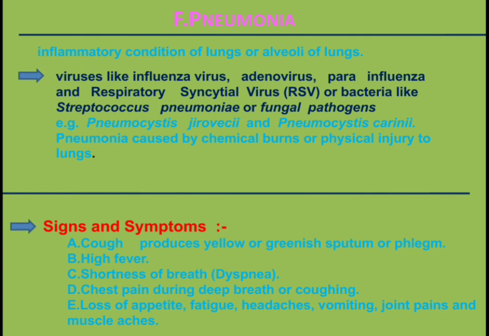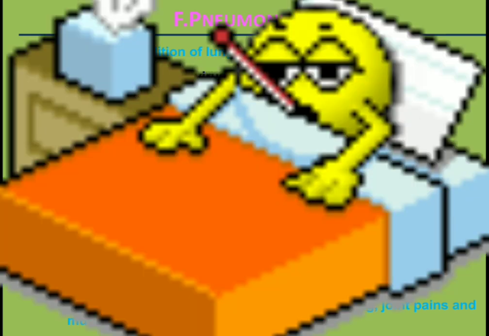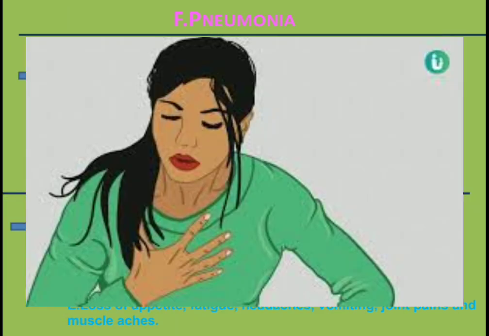Now, what are the signs and symptoms of pneumonia? The first symptom is cough produces yellow or greenish sputum or phlegm. Second symptom, high fever. Third, shortness of breath, that is difficulty and shortening of the breathing.